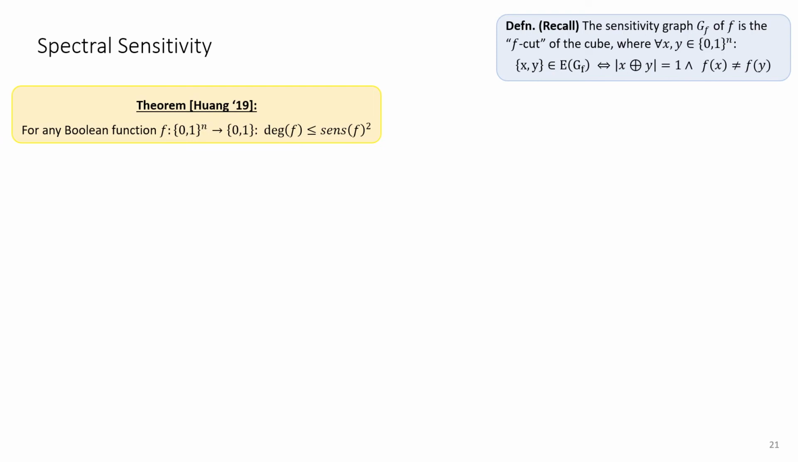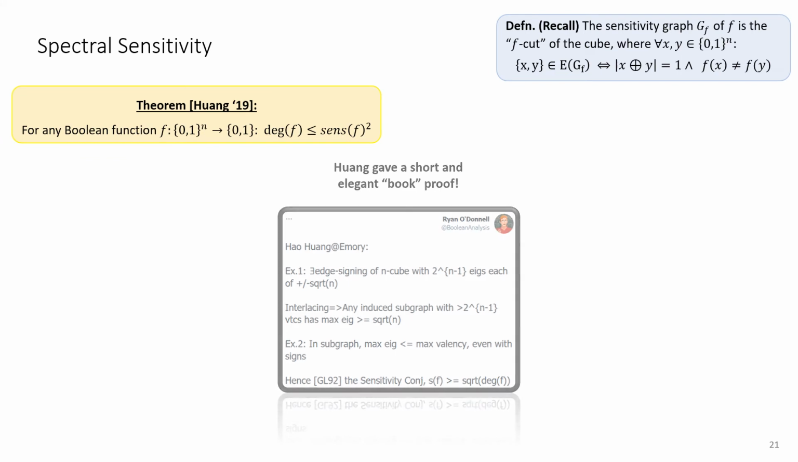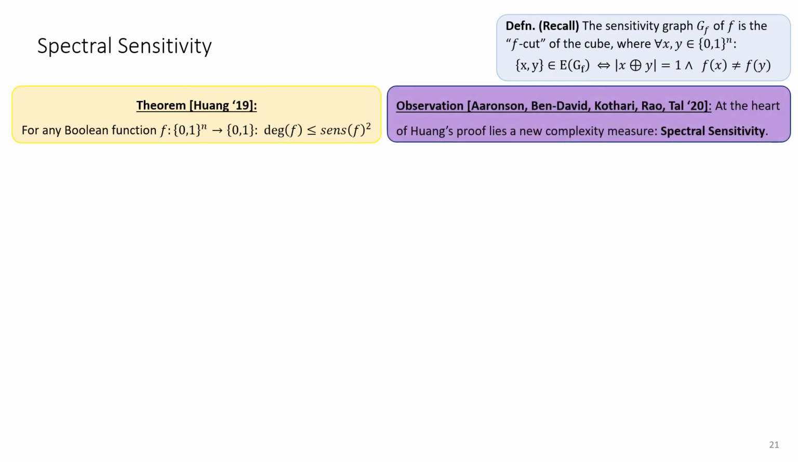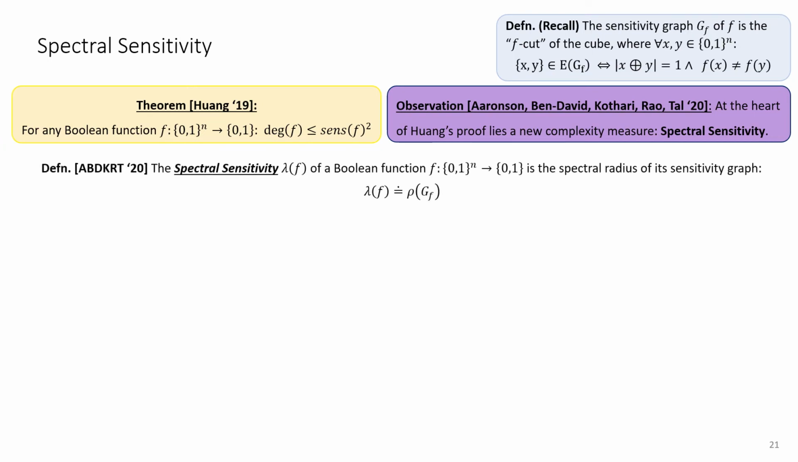In a 2019 paper, Huang gave a very elegant proof of the sensitivity conjecture, showing that for any total Boolean function, its degree is bounded by, at most, its sensitivity squared. In fact, the proof is so elegant that it fits in a tweet. Later, in 2020, Aaronson, Ben-David, Kothari, Rao, and Tal noticed that at the heart of Huang's proof lies a new complexity measure, spectral sensitivity, which we now define.